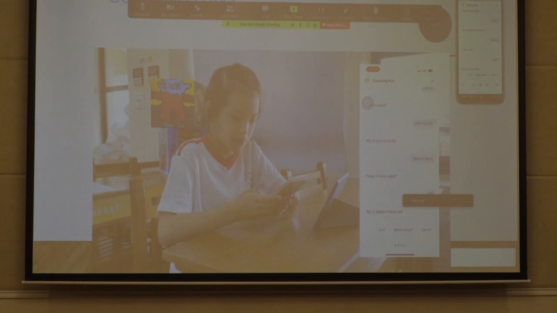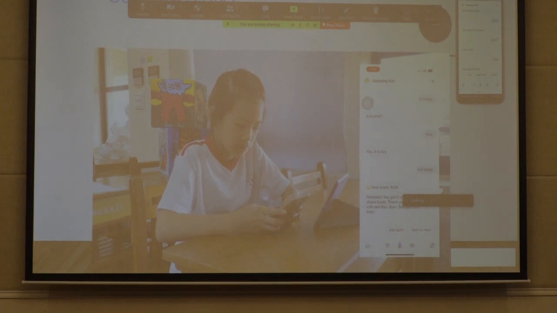No, it doesn't have tail. Is it? Is it what? Small? Yes, it is small. Is it lazy? Is it what? Lazy? Yes, it is lazy. It is koala. Your score, Nan. Fantastic. You got it correct. I chose koala. Thank you for playing with me. Bye. Bye. See you next time.